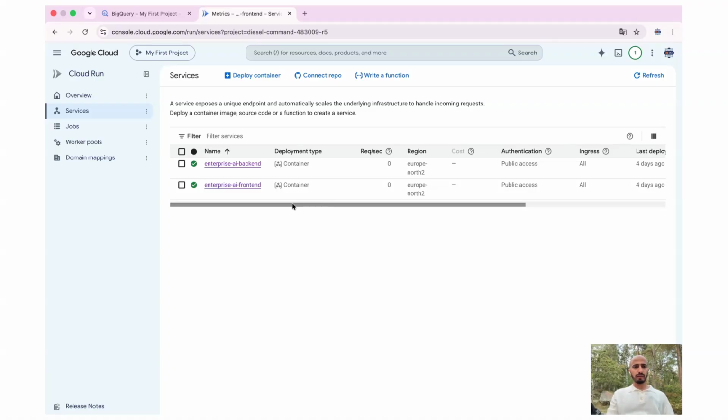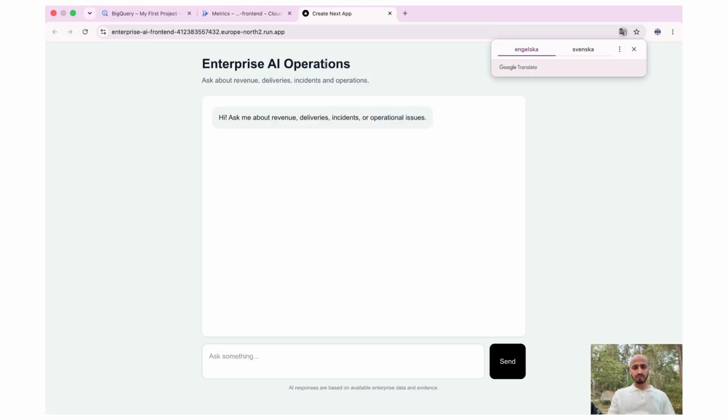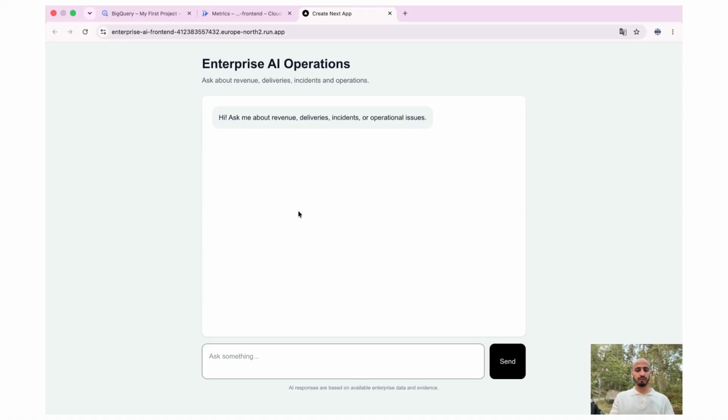Let me explain it and let me show you the demo. So let's get started. Let me show you the product that we have built first. I deployed this AI product on Google Cloud Run as two Docker images. The first one is the front end and the second is the back end. Of course, we are interested in the front end. You can click this link and we get access to our AI product. This beautiful UI that you see here, you ask your question, you get exactly the answer that you're looking for from our data foundation. There is no hallucination in this product.